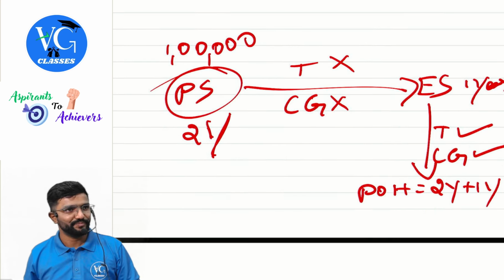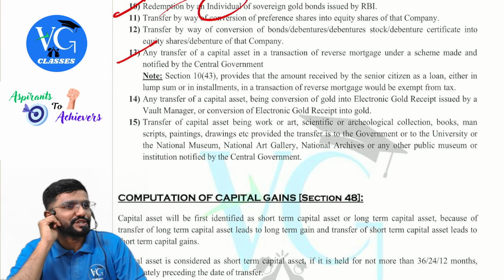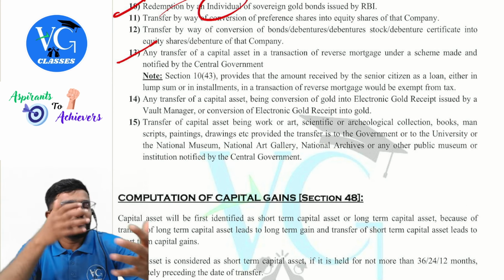That means, what about the bank, sir? When the senior citizen dies, they will take the asset. Asset belongs to whom? Bank or financial institution. Now, when the bank or financial institution takes the ownership of the asset when the age-old person dies, is it a transfer? No, it is not a transfer.